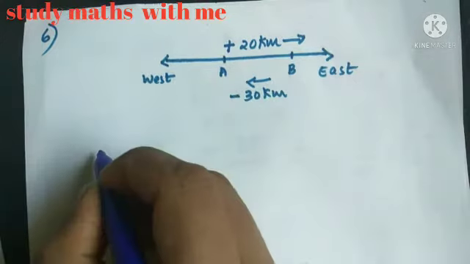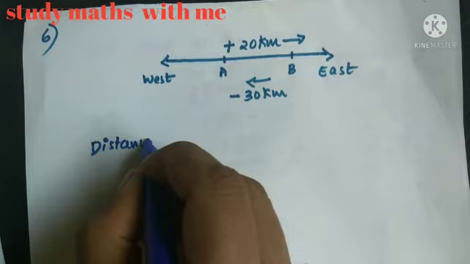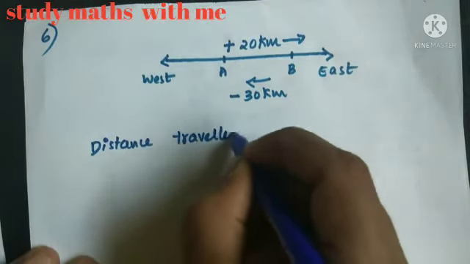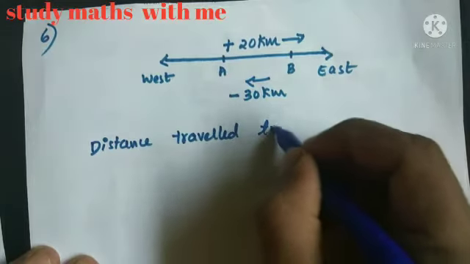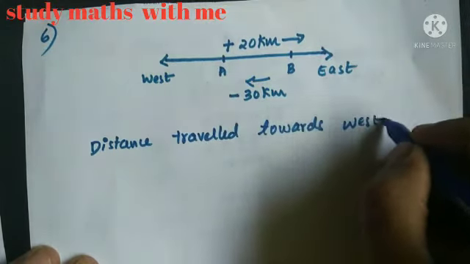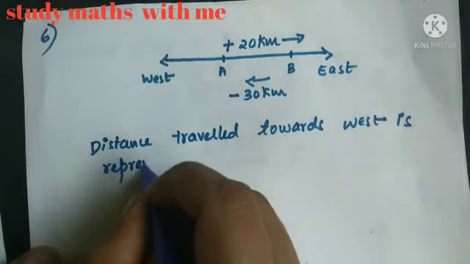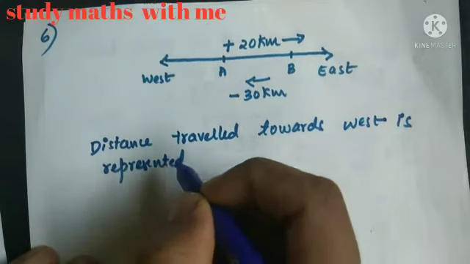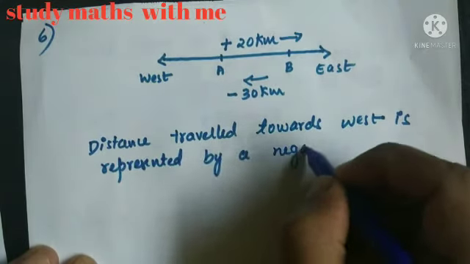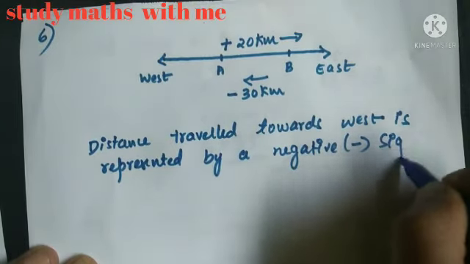Okay, write down distance traveled towards west is represented by a negative sign.